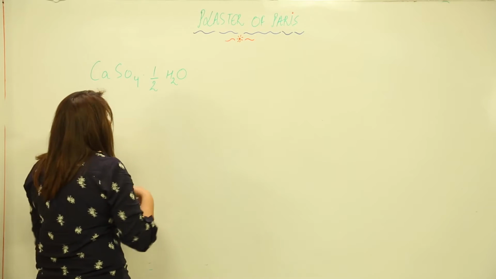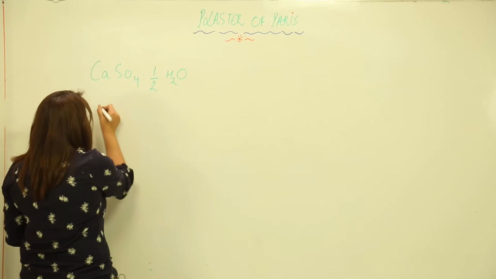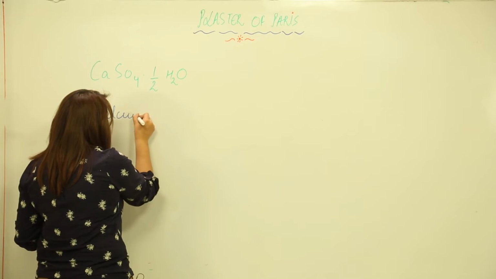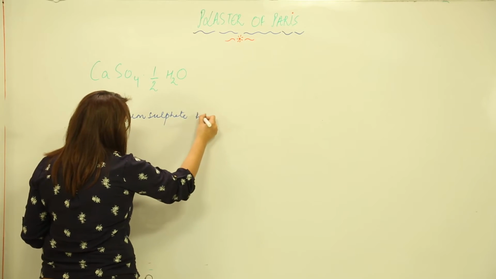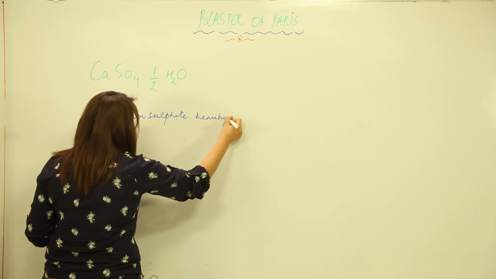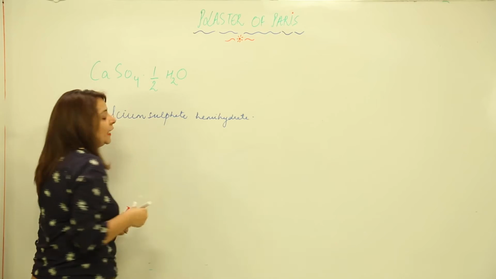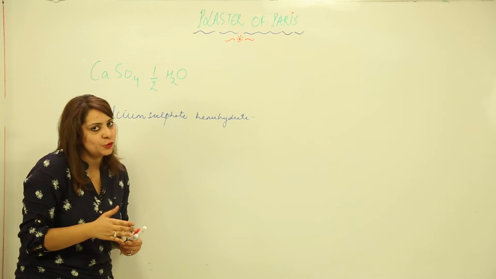Now, its chemical name: it is calcium sulfate, and the half is written as hemihydrate. So it is calcium sulfate hemihydrate.